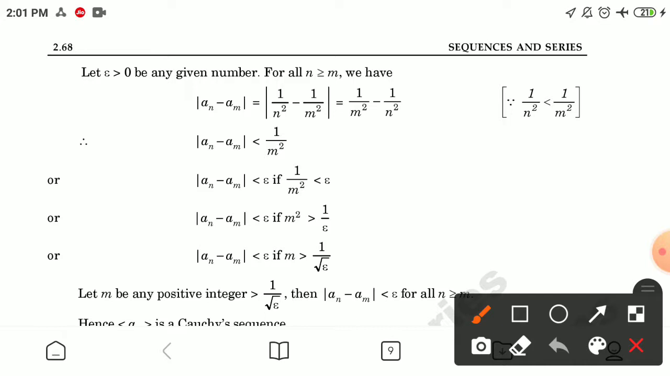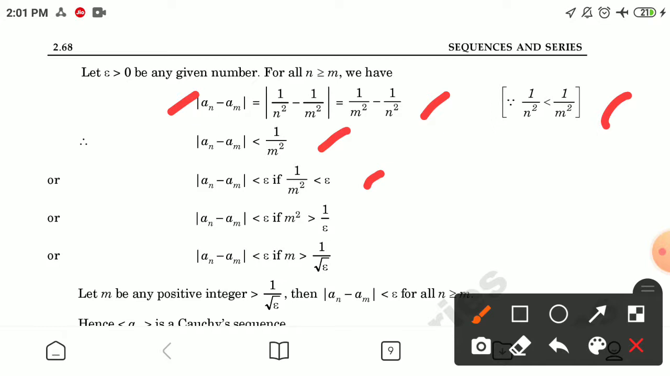Let epsilon greater than 0 be any given number. For all n greater than or equal to m, we have a_n minus a_m equal to 1 by n square minus 1 by m square, which is equal to 1 by m square minus 1 by n square, since 1 by n square is less than 1 by m square. Therefore, we can say that |a_n minus a_m| is less than 1 by m square.